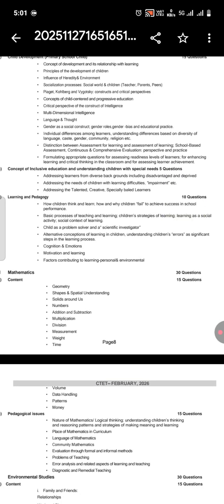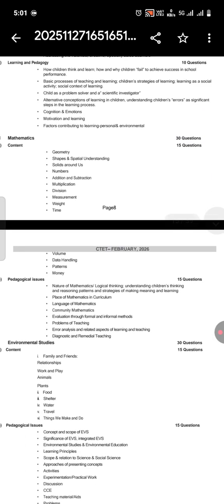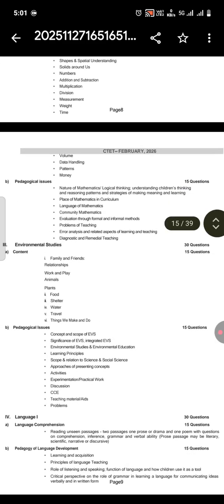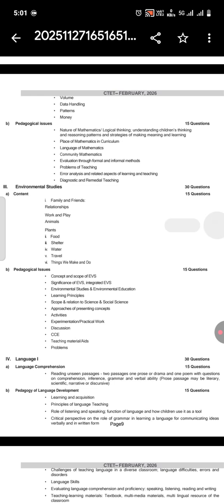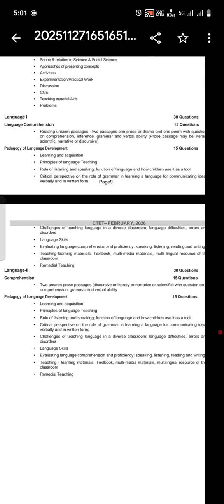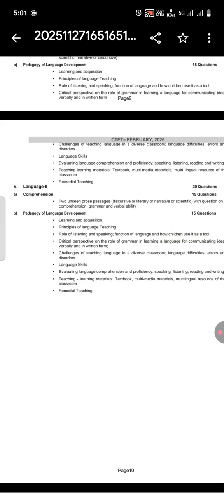Concept of inclusive education, learning and pedagogy. In mathematics, you have geometry, shapes and spatial understanding, solids around us, numbers, height, weight, time, money. Okay, please take a screenshot of this page. This is very useful information. Take a screenshot of language 1 syllabus. Okay, I think you have taken the screenshot. Now take the screenshot of language 2.